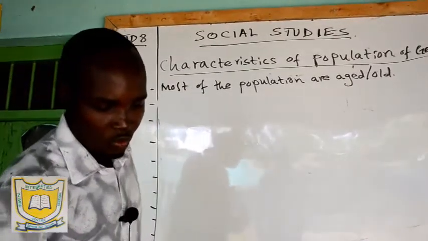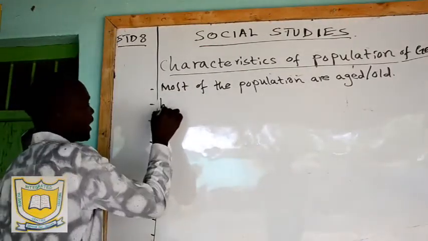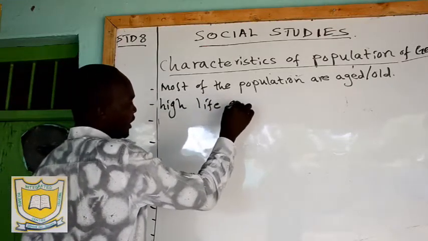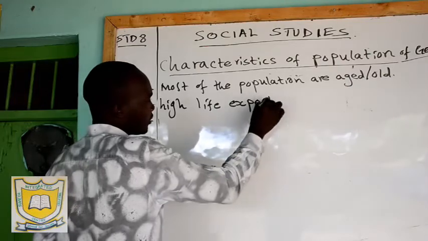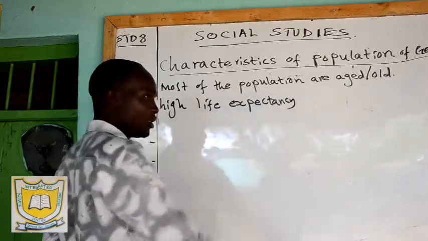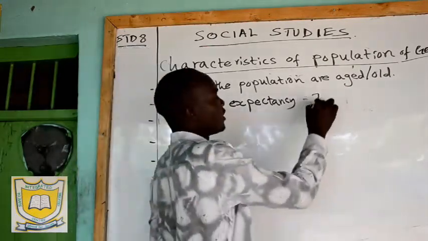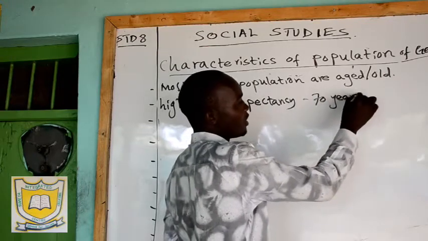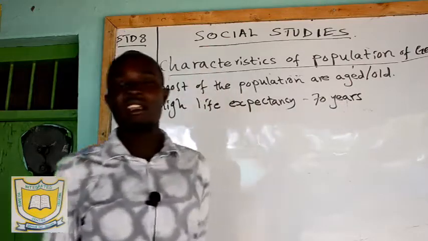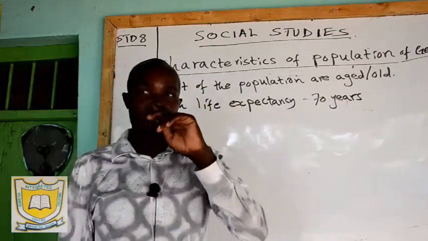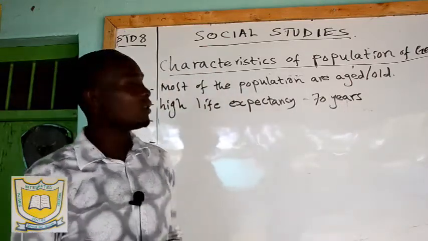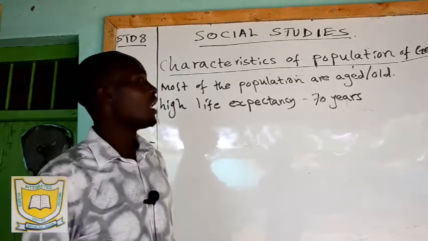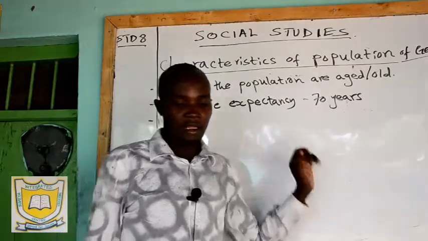And then number two, there is a high life expectancy. High life expectancy. So it's around 70, above 70 years. So in Germany, because we have said most of the people are old, they can live to above 70 years. Because we have said they live a comfortable life. So you'll find that the government provides for those who don't have enough. That is also another point.